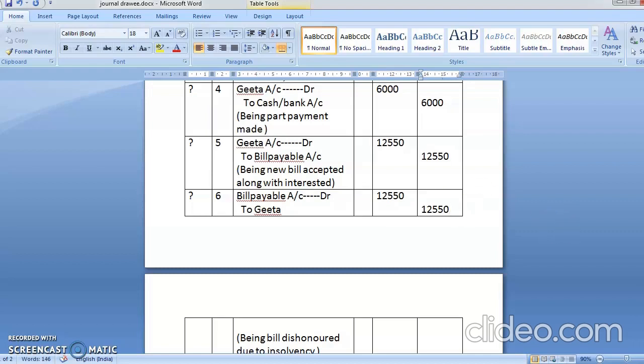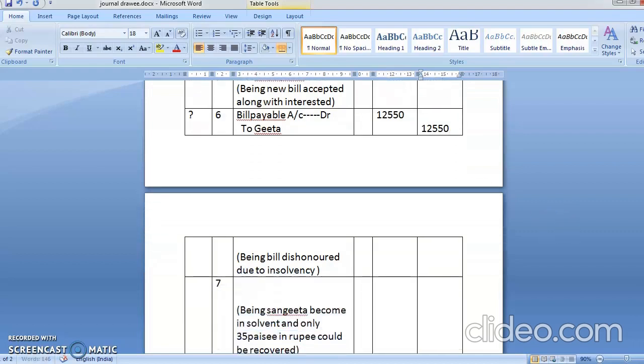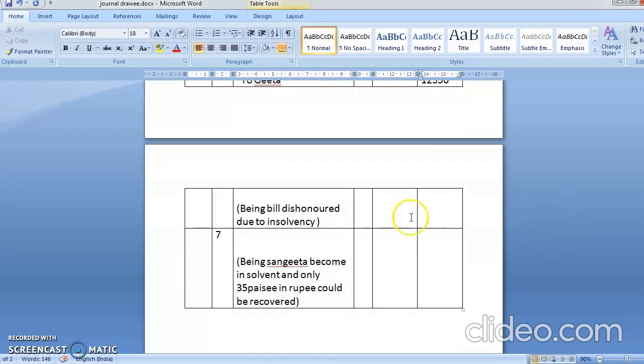Now because of insolvency, you are only able to pay 35 paise in a rupee. Remember it. You are able to pay only 35 paise in a rupee. So some money will come and something. This time in Geeta it will become this deficiency account.